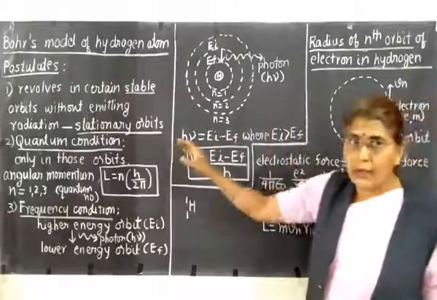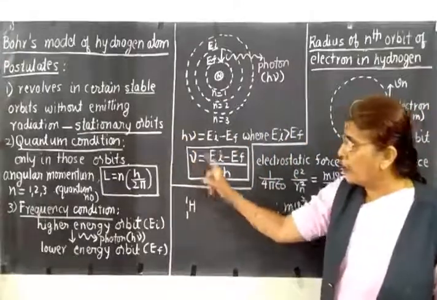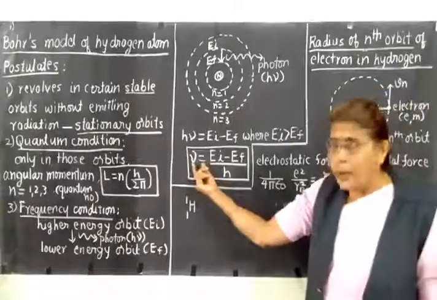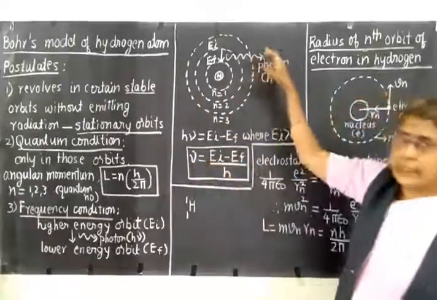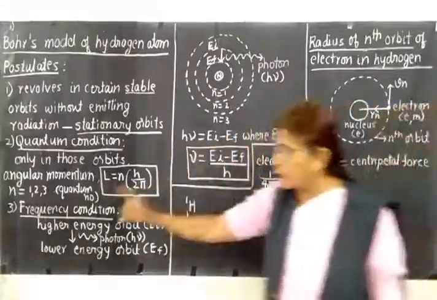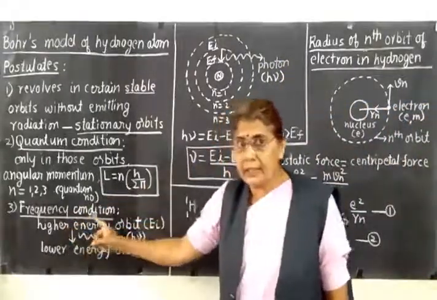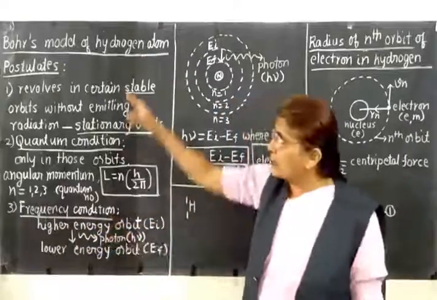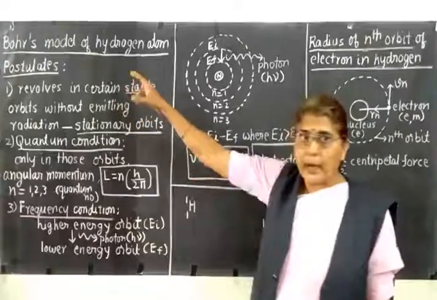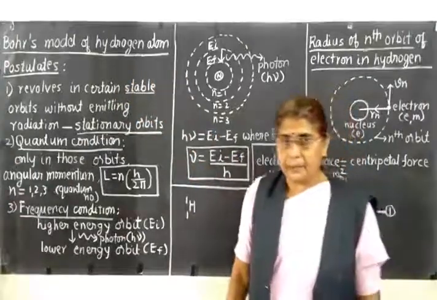Let us take nu on one side. So nu will be nothing but E_I minus E_F upon h. So this nu gives you the frequency of the emitted radiation. Therefore, this condition is called as Bohr's frequency condition. So these are the three main postulates in the Bohr's model of hydrogen atom.